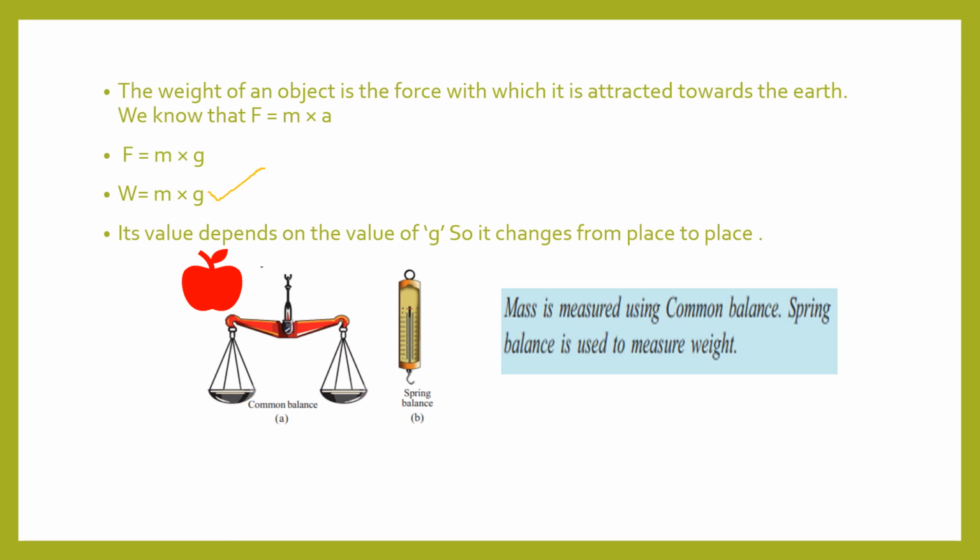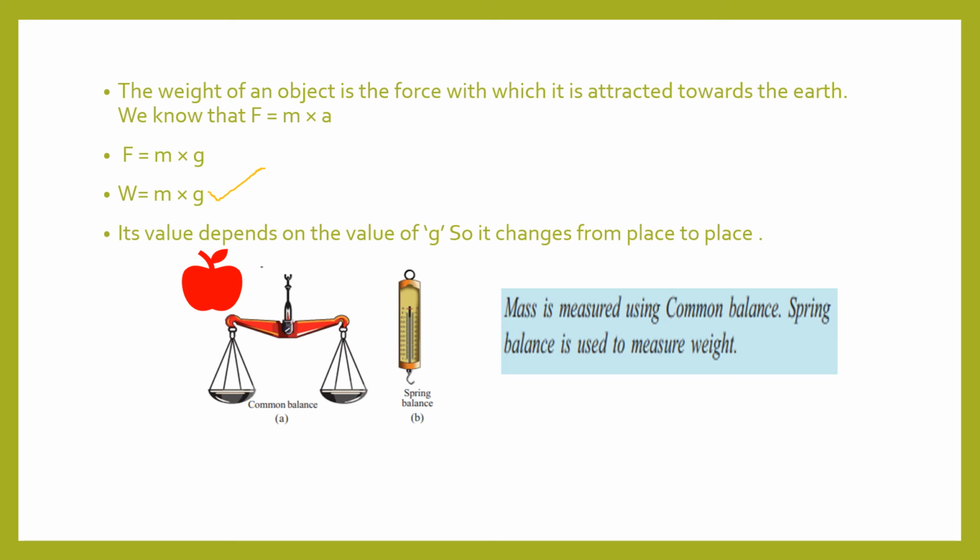The weight of an object is the force with which it is attracted towards the earth or towards any planet or any place, isn't it? Suppose we are going to the moon, the force with which it is attracted towards the moon is known as the weight of the object on the moon. If we are considering the earth, the weight of the object is the force with which it is attracted towards the earth. So force is equal to ma. Whenever we are considering the gravitational force of the earth, we can change a to g, so W is equal to mg.